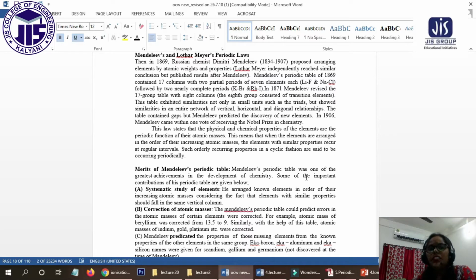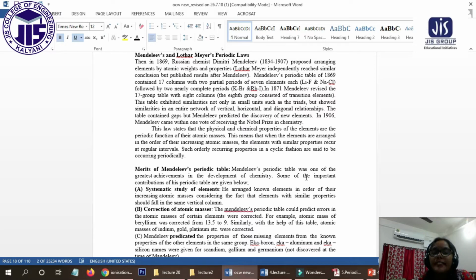The objective of today's class is to see Mendeleev's and Lothar Meyer's periodic laws, the merits and demerits of their periodic table, what the modern periodic table is, what the size effects are, and what the trend of size is along the groups and along the periods. Okay, now let's start the class.